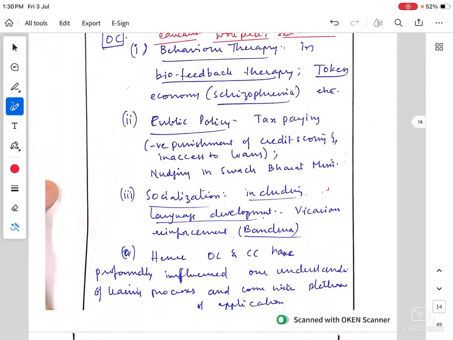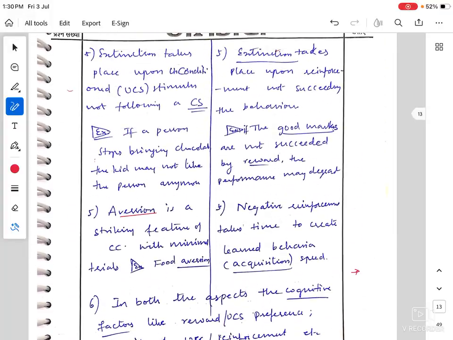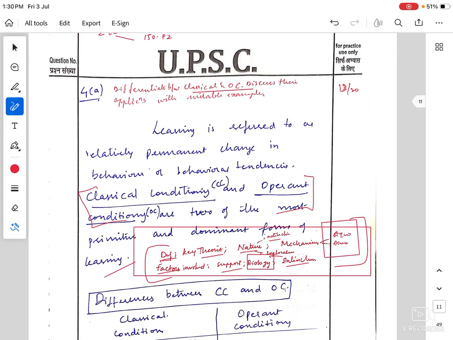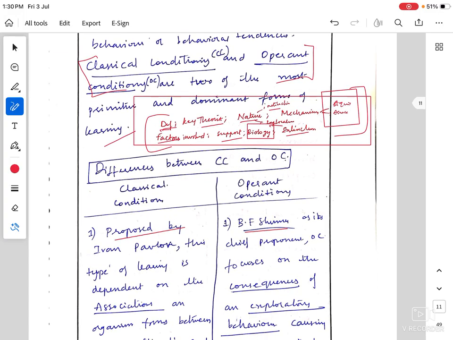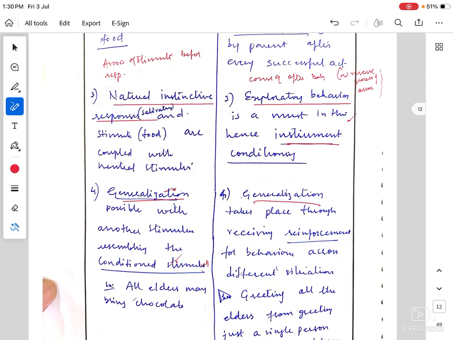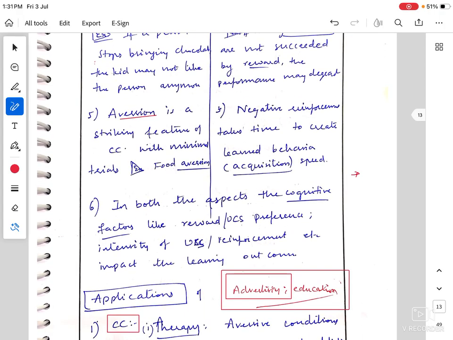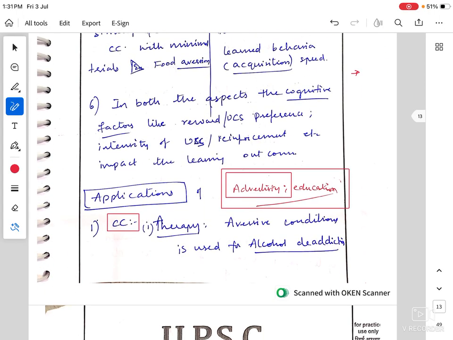So this is how you answer a 20 mark question. You can observe the important parameters. You can introduce it well, you can elaborate around the topic, you can give examples, you can present your own analysis also. Like I have presented my own analysis here in both aspects, the cognitive factors like reward.